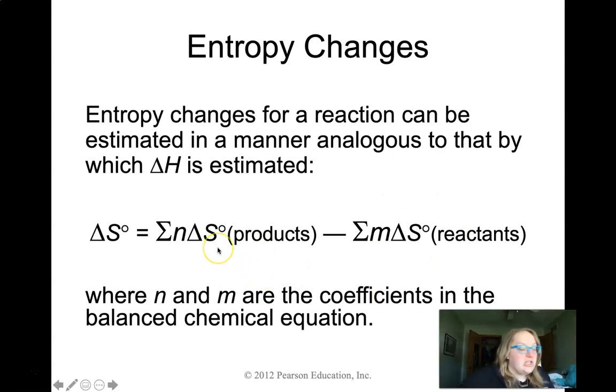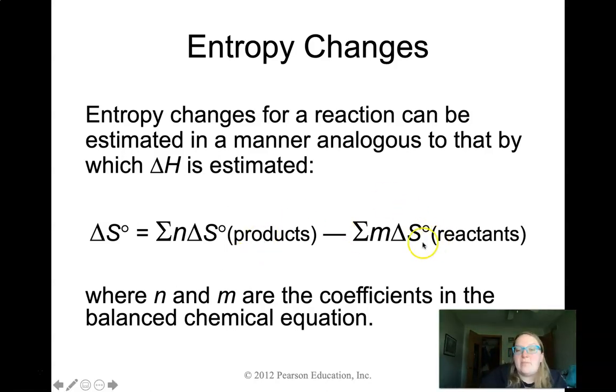For entropy changes in a reaction, we can actually measure that by taking the total of the standard entropies, which just means whatever they are at that certain temperature. We can take the products and we can subtract the reactants. We've done this particular thing before with our delta H's, same just with delta S values. So again, you'd need values from the tables in the back of the book, in the appendix, and you would need to use those to actually calculate what you've got.